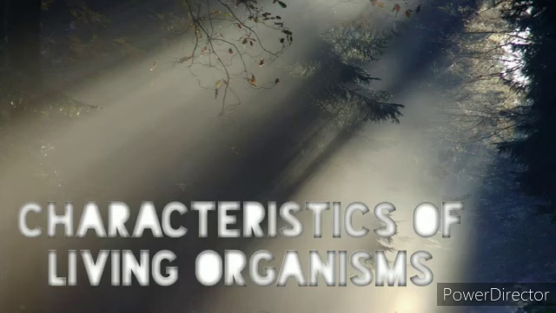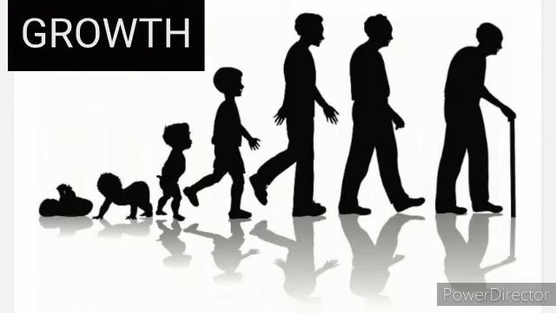Next, we should discuss about the characteristics of the living organisms. The first point, growth. Okay, growth is a permanent and irreversible increase in size of an organism which is accompanied by an increase in dry weight or biomass is called growth. Growth is a permanent change. There is no irreversible change, only increasing in the size of an organism.